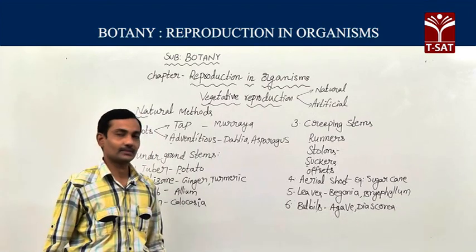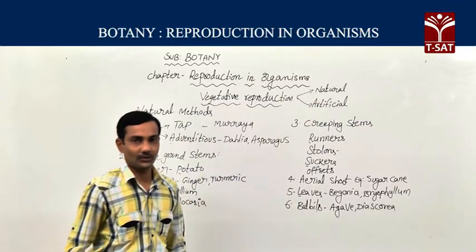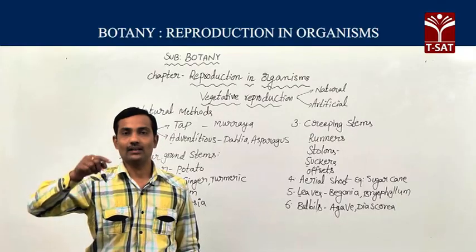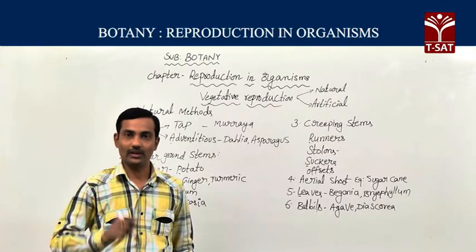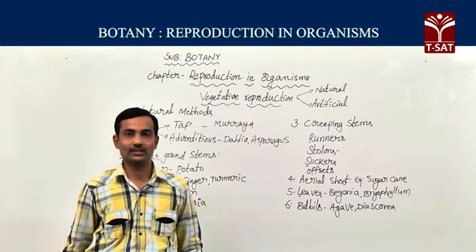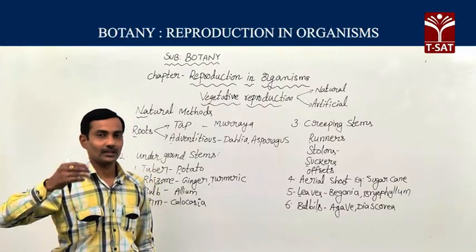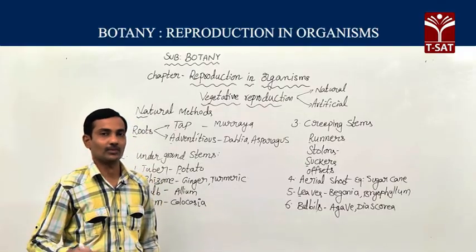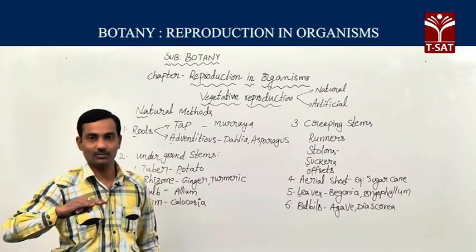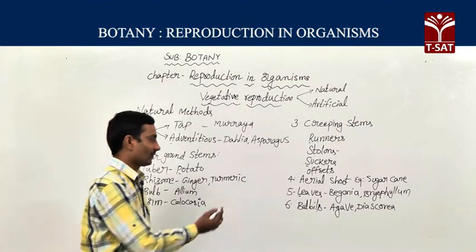In a few plants, leaves also have the ability to develop into new plants. Begonia, Bryophyllum: at the leaf margins in Bryophyllum, it produces small buds. Those buds are known as epiphyllous buds. Epiphyllous buds detach from the parent Bryophyllum leaf. If they fall on a suitable substratum, they develop into a new Bryophyllum plant.